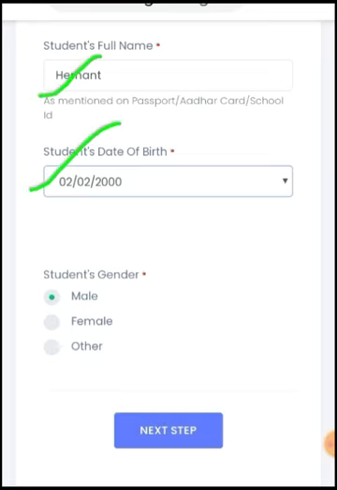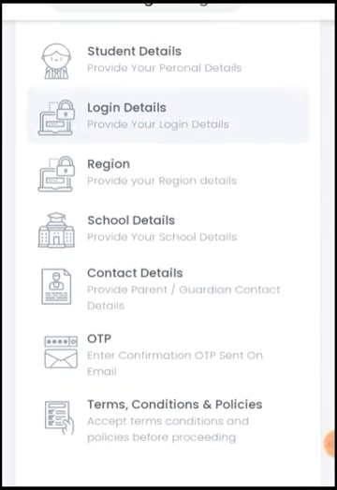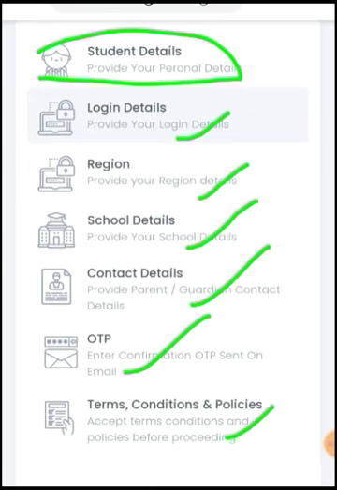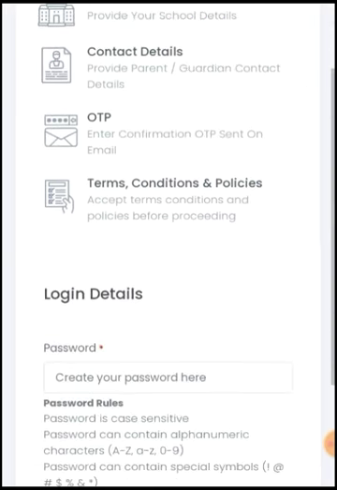I am male, so I have selected male here. This is the process: student detail, login detail, region, school details, contact details. Then you will get an OTP, and after that you can accept the terms and conditions, and then you will be able to register on this portal. You will follow this sequence for registration.